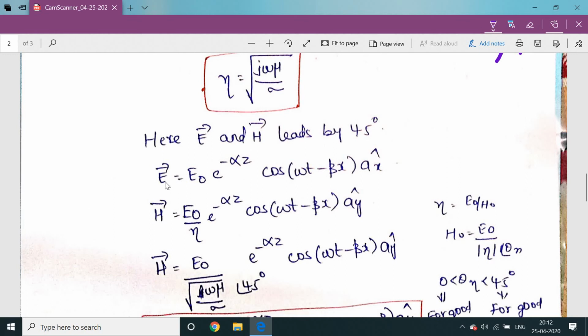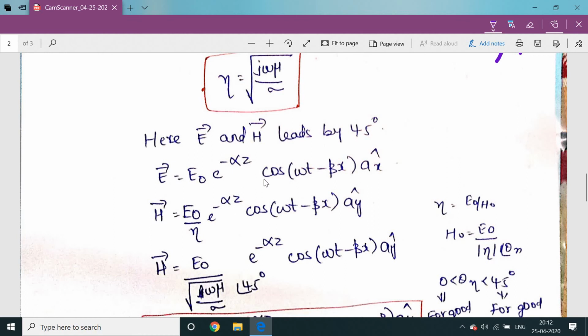So here if you take this electric field equation, E is equal to E naught e power minus alpha z cos(omega t minus beta x) into ax. So the electric field is in x direction. Here there will be a variation in terms of a cosine signal. That signal will have an amplitude of E naught, and that amplitude is attenuated by the attenuation constant, that is e power minus alpha z.